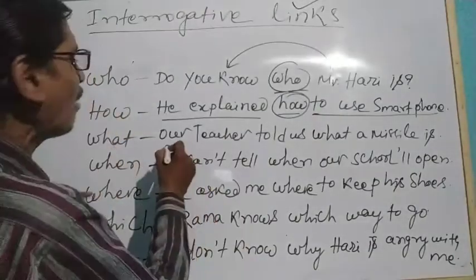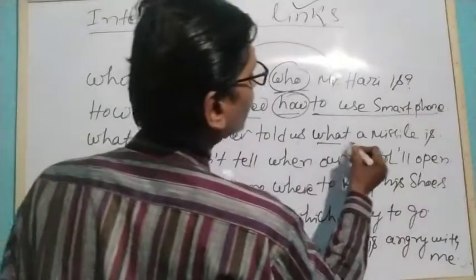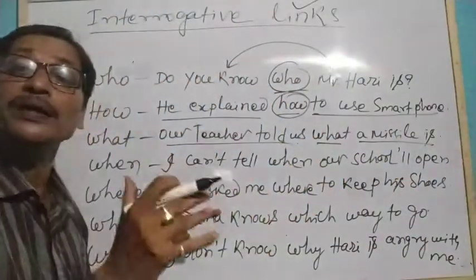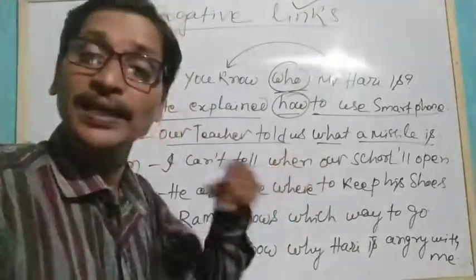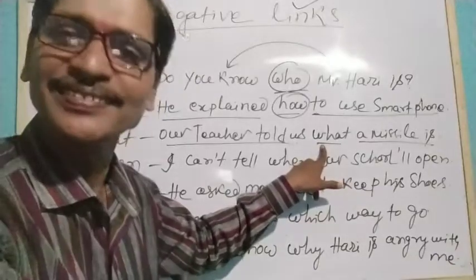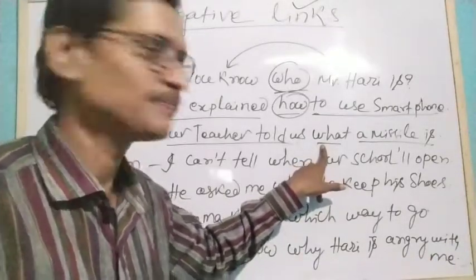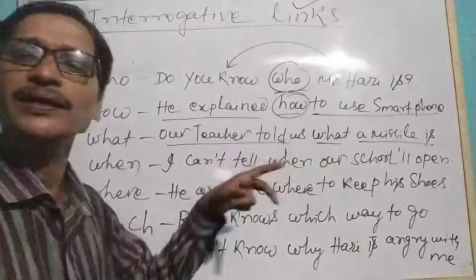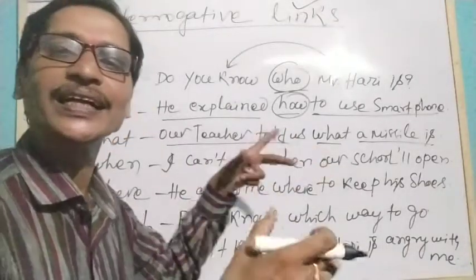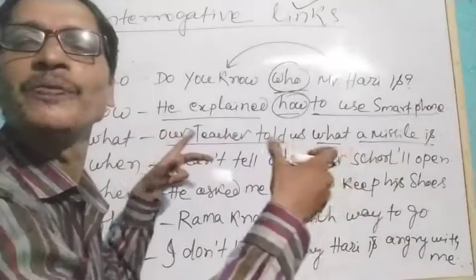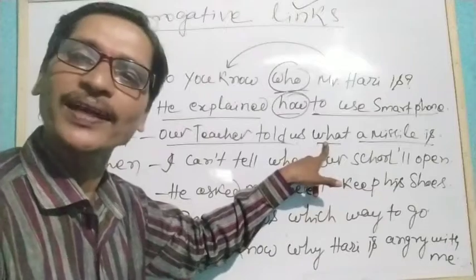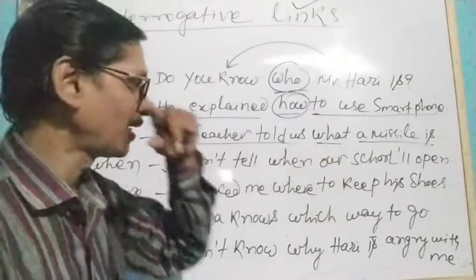Okay? So our teacher told us what a missile is. Missile, a thing. Therefore, we have used what. What is this? This is a missile. Understand? So we use what to ask about a thing. But here we have used it as a link between two phrases, and for a thing we have used what. And so it is an interrogative link.